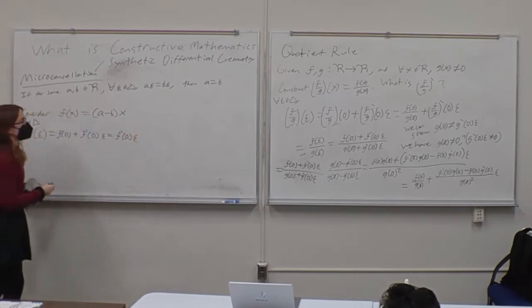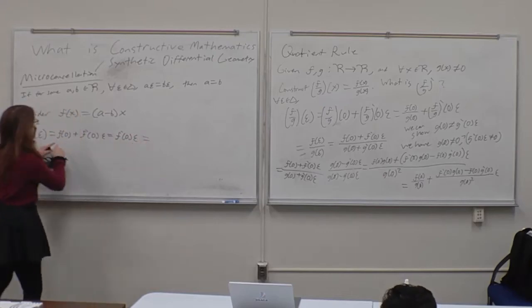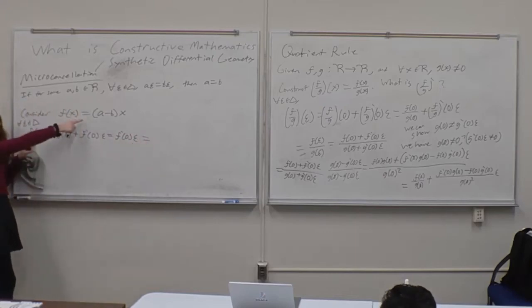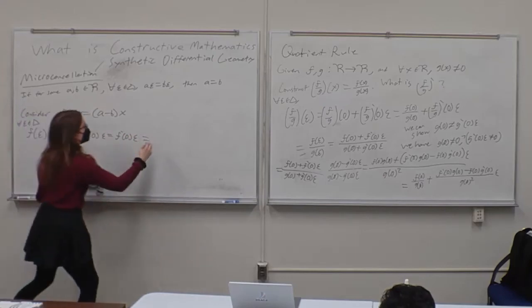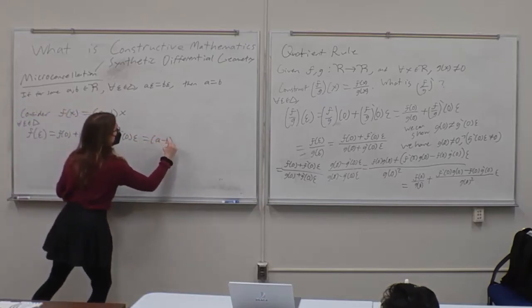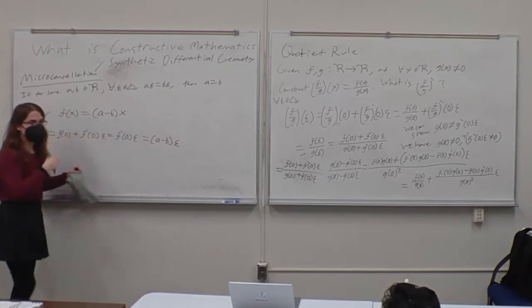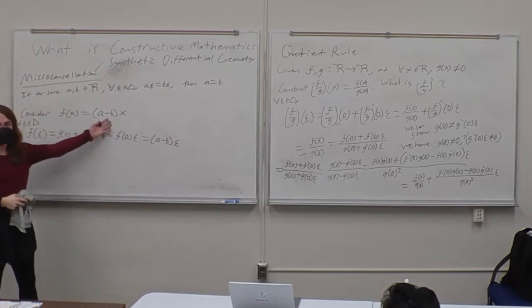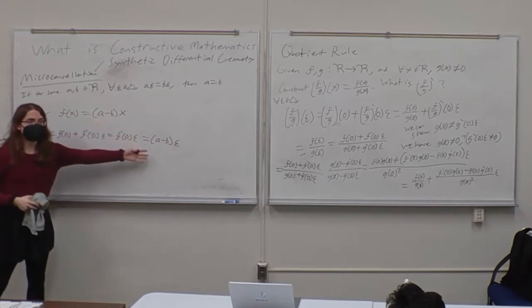However, we also have that we could just plug in epsilon into this equation. So this is also equal to a minus b of epsilon, right? So this follows classical intuition. The derivative of a minus b times x is just a minus b.